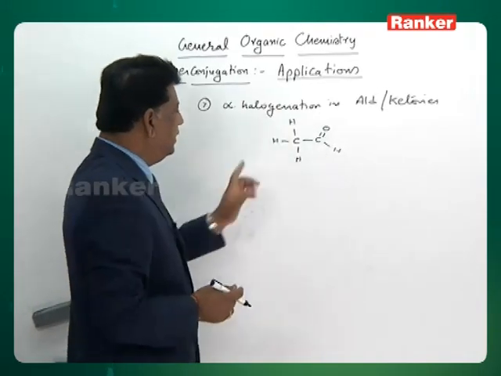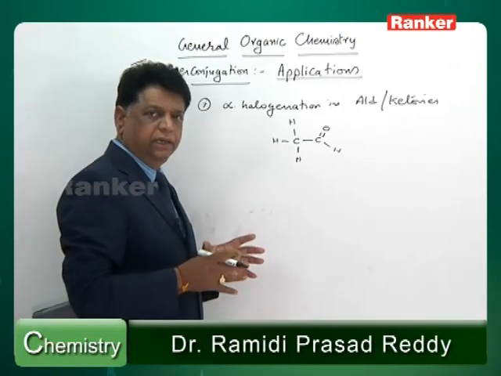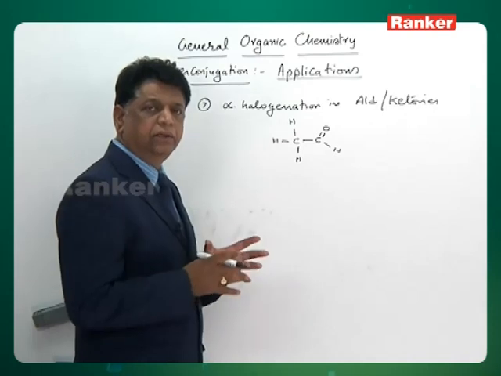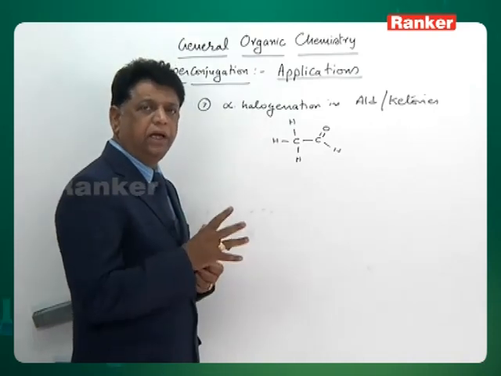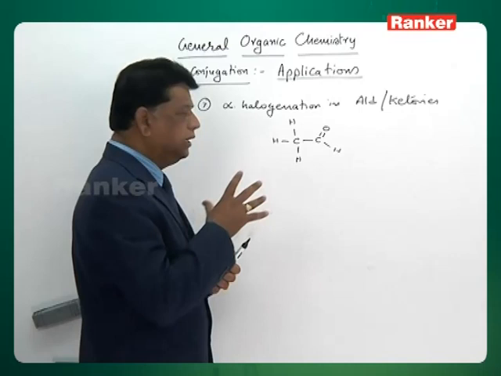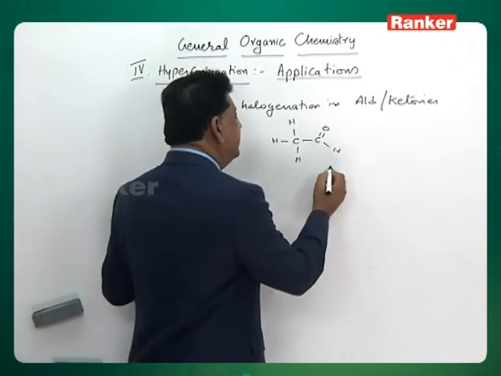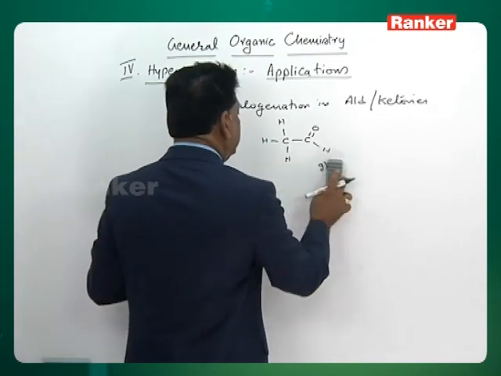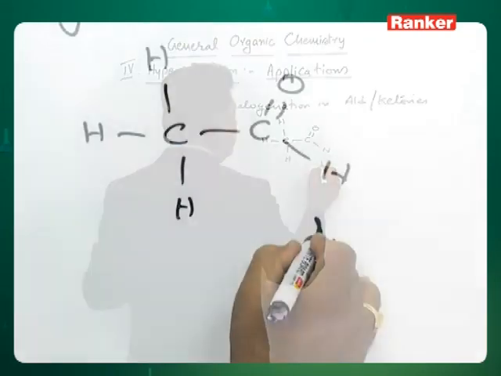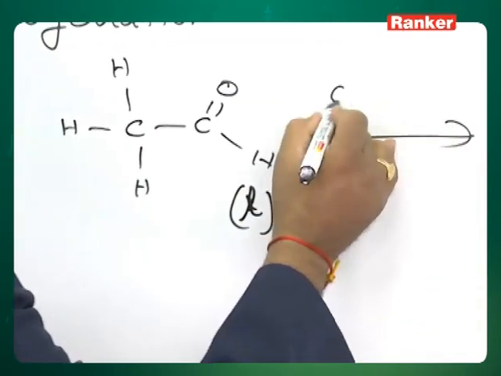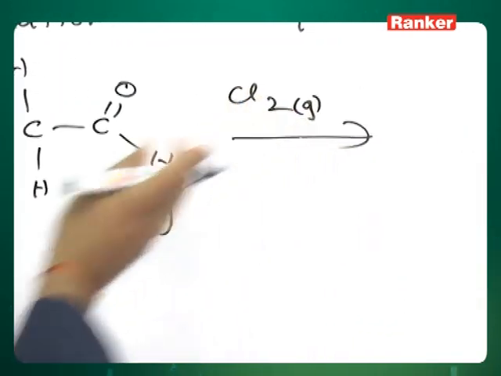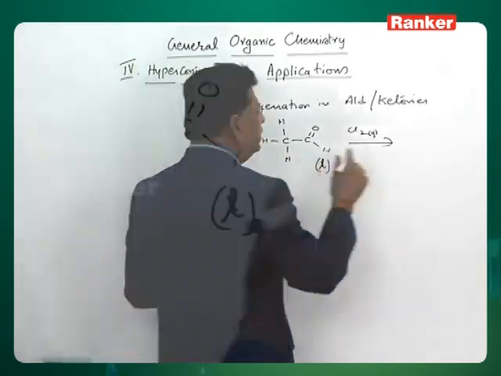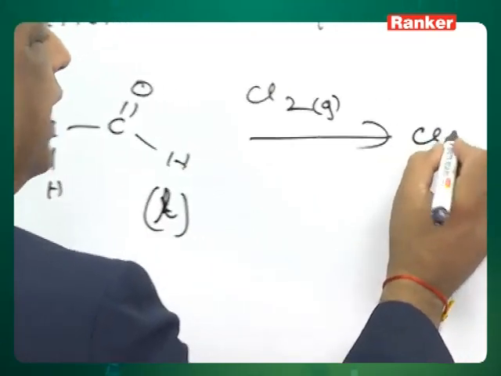When you take an alkane, halogenation is not an easy reaction. Alkanes are very stable and undergo halogenation only under 2 conditions, either UV light or 250 degrees. But acetaldehyde is a liquid. You take this liquid acetaldehyde and pass chlorine gas through it, no catalyst, no heat, nothing. All the alpha hydrogens will get halogenated.